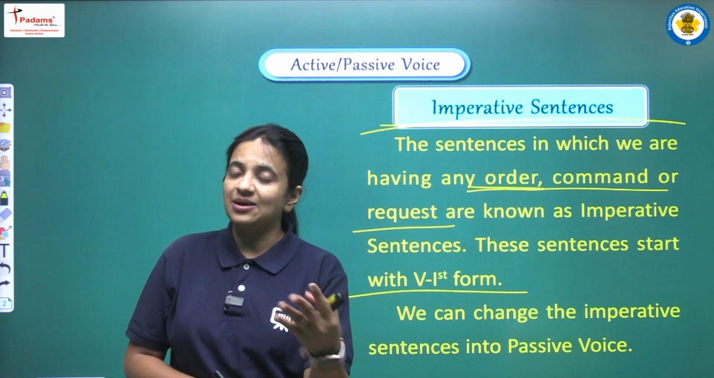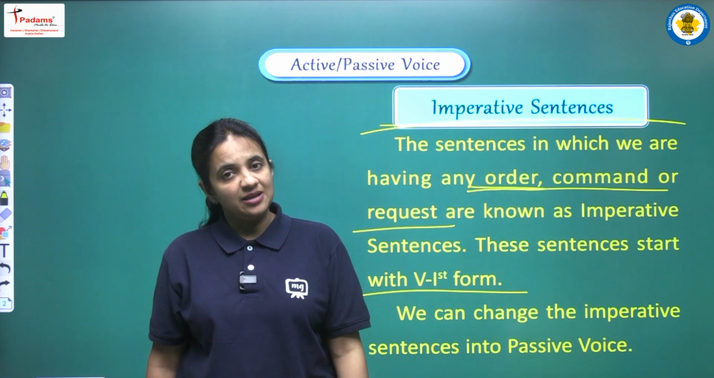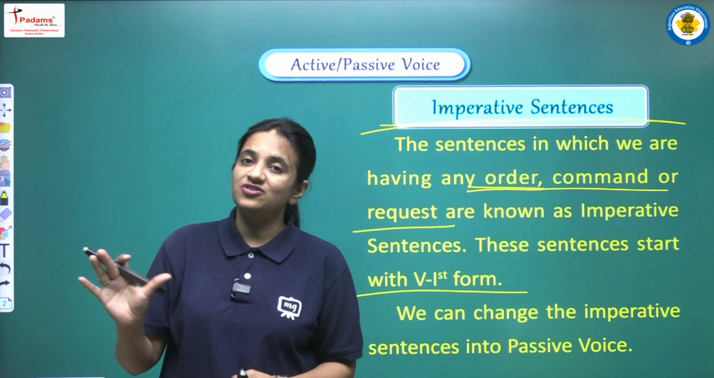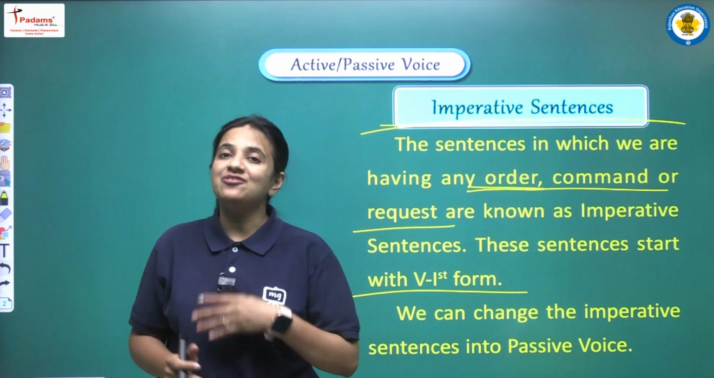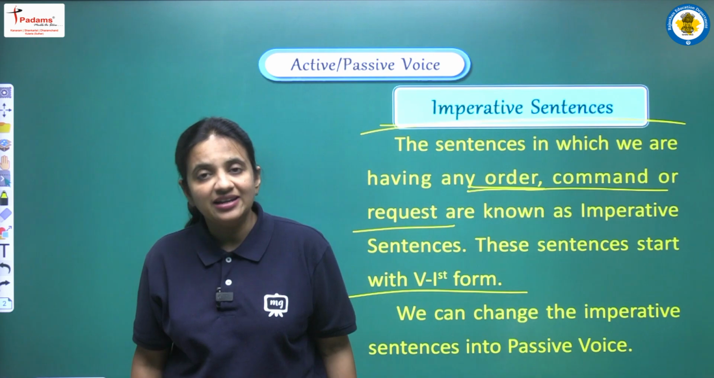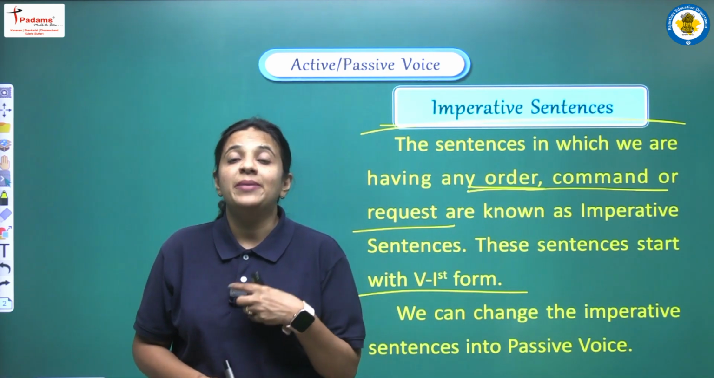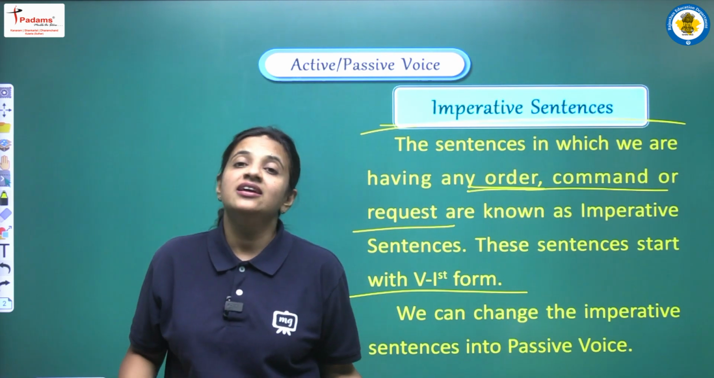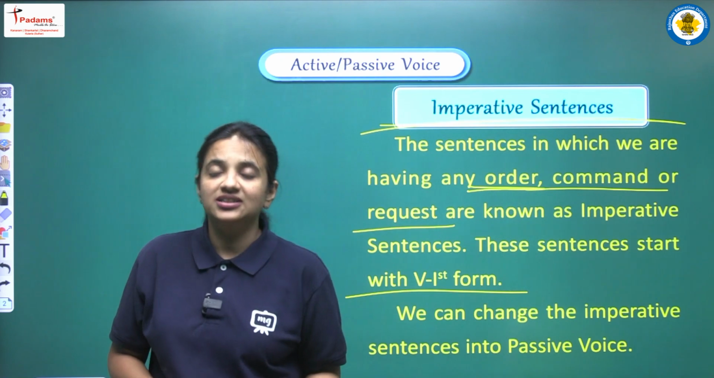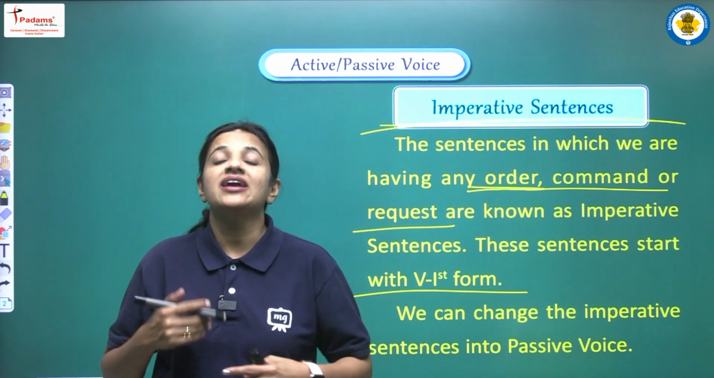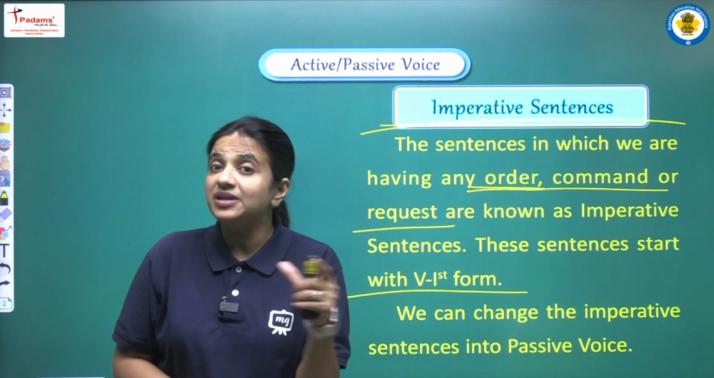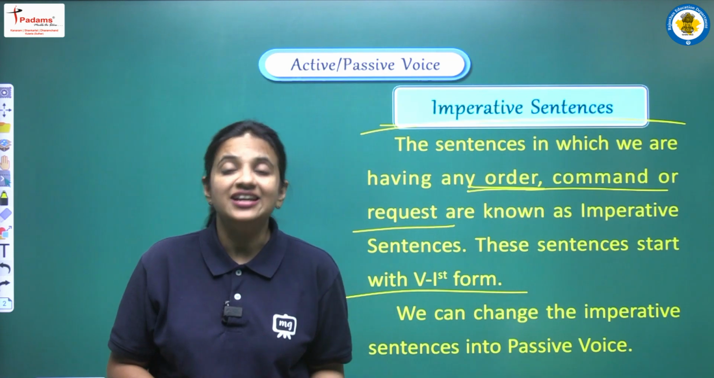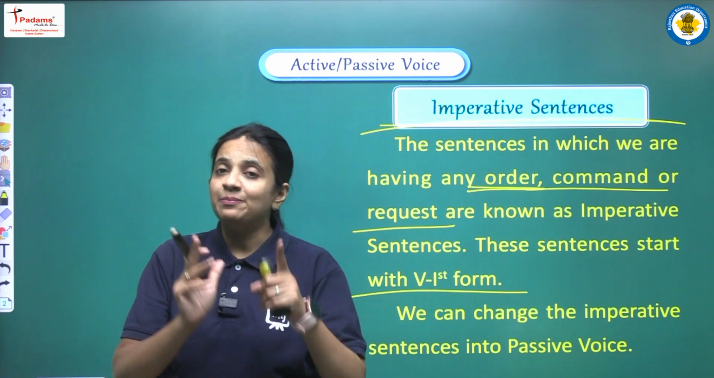So how? For example, let me tell you some of the sentence. Suppose I am saying open the door, right? So open the door, what is the first word? The first word is open. What is open? Open is our first form of the main verb. So in this manner, open the door, this is the example of imperative sentence in which we are having any kind of command. Similarly, if I am saying please bring me a glass of water, so here in this sentence I am having one kind of request, right? Because I am using please word here, and with the help of please I am having one kind of request here. So this sentence is also the example of imperative sentence.